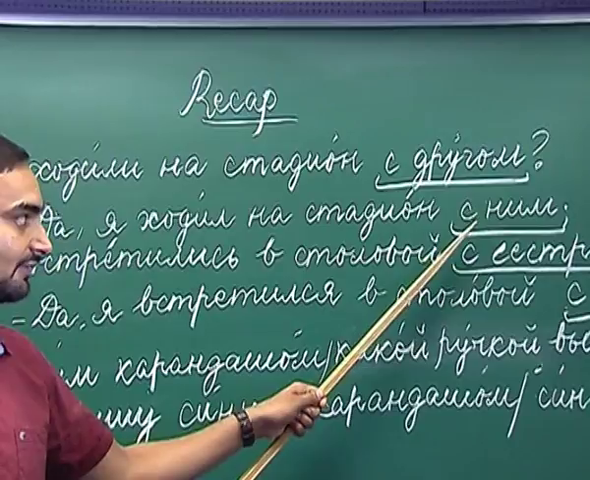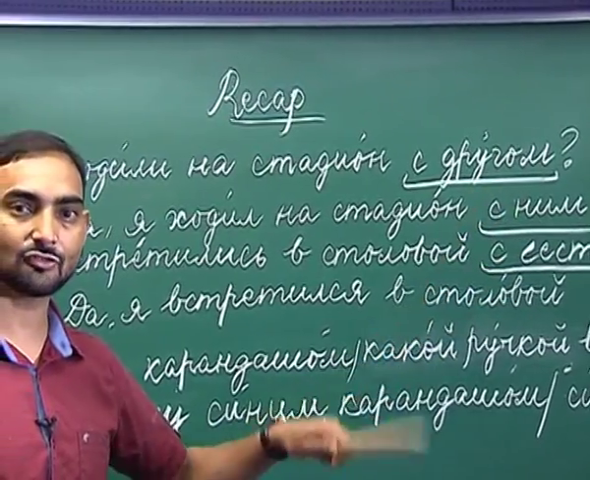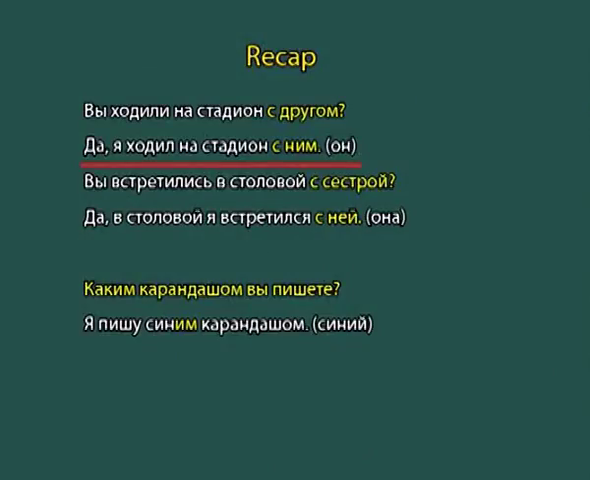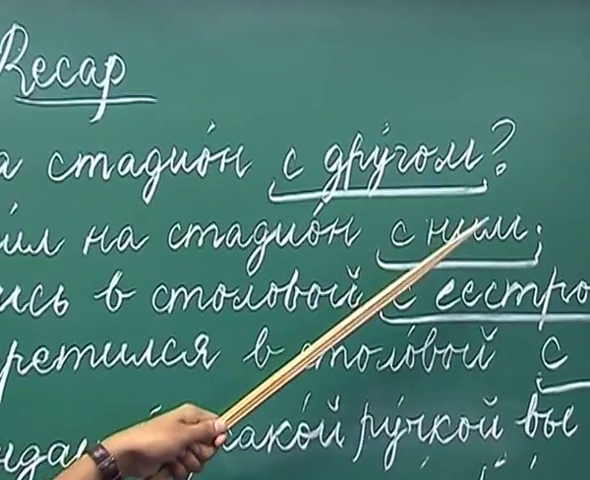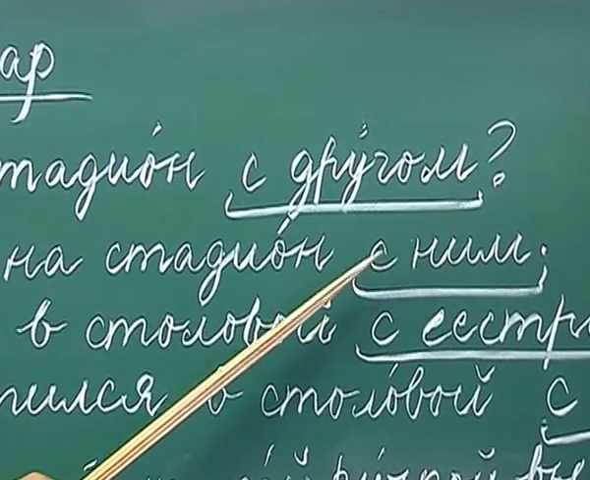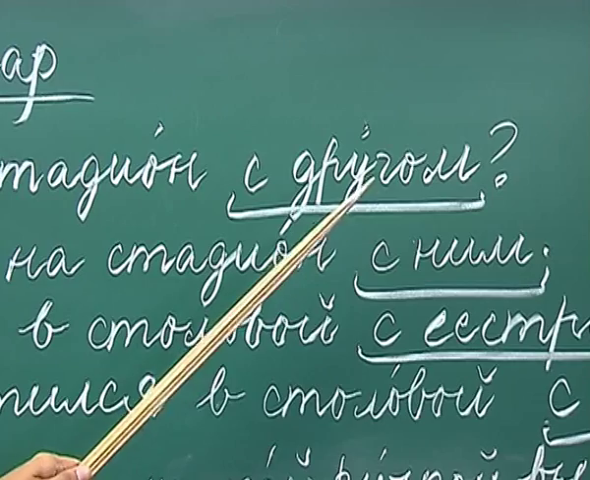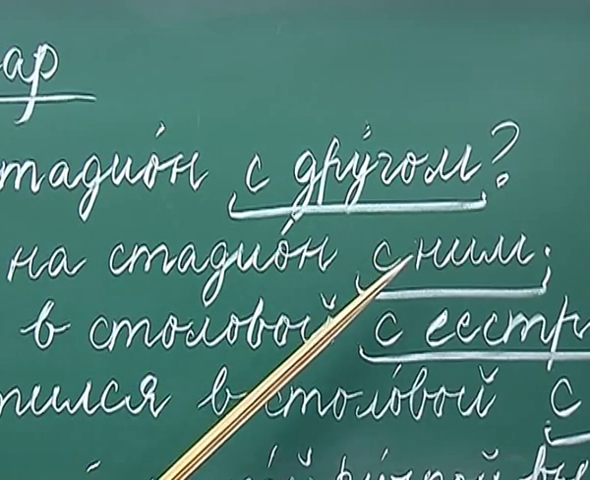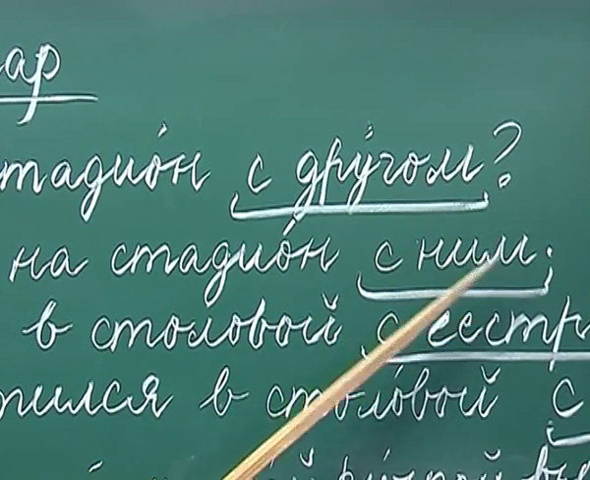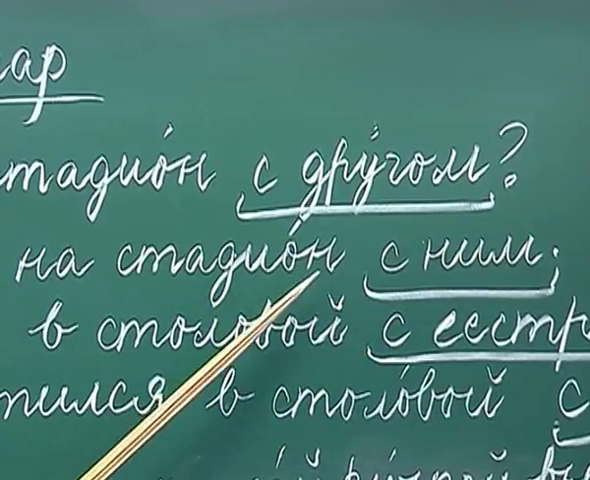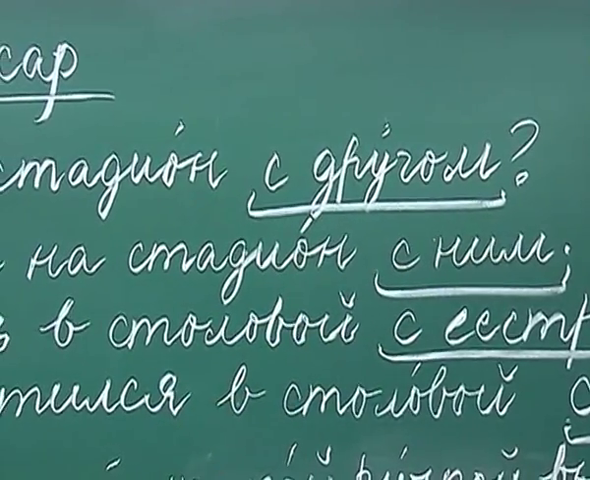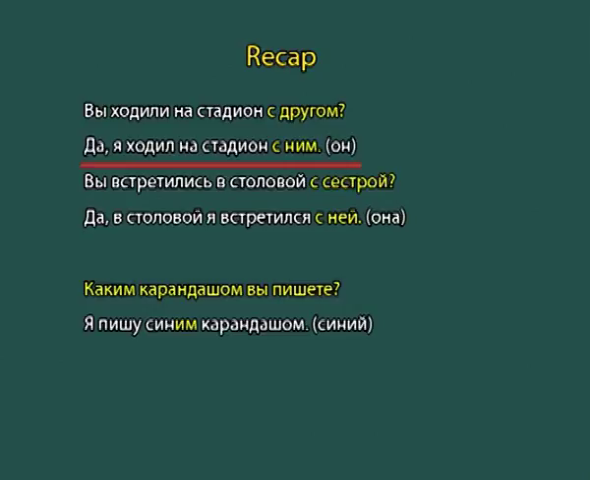So, here as you can see, we have used on in the instrumental case. So, on has become nim. Why nim? Because it has been used with a preposition. Had the preposition not been there, then we would have used im. So, im is used without a preposition and nim with a preposition. Yes, I went to the stadium with him.